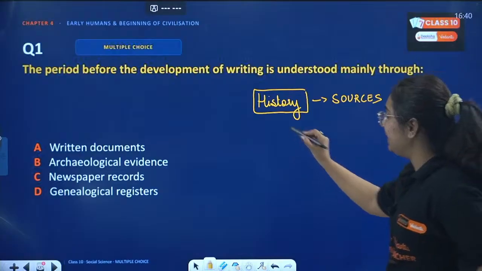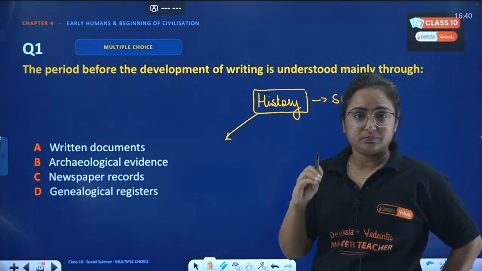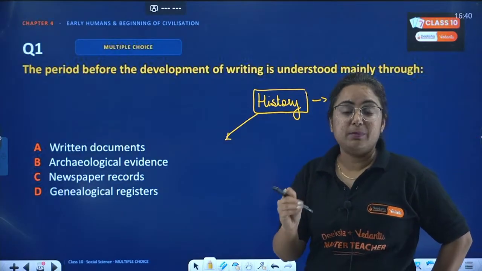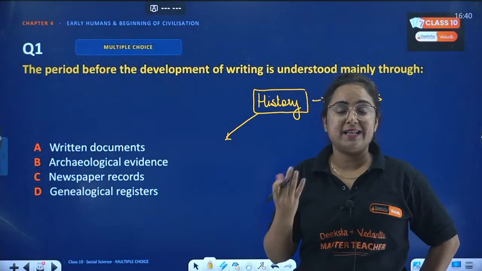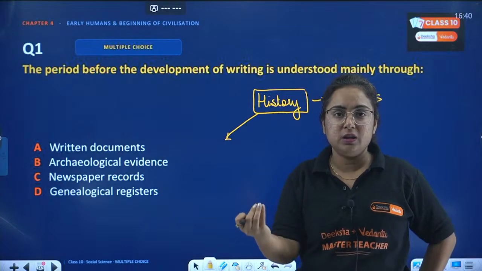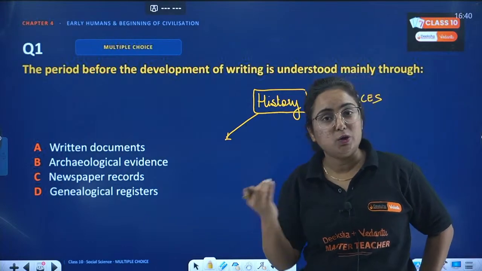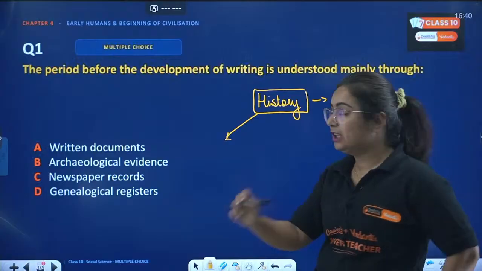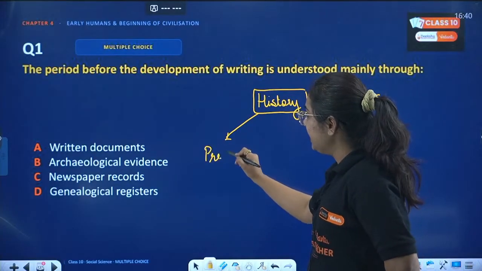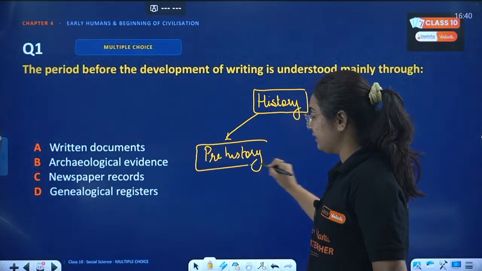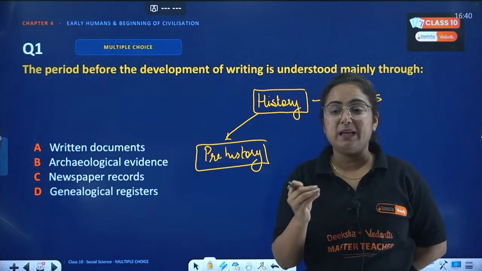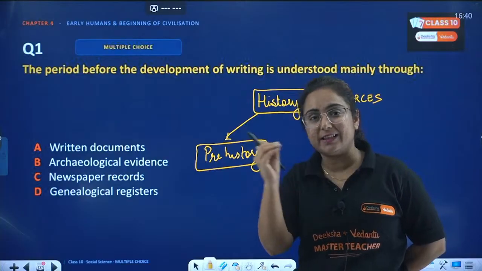So basically beta, there was a time where no written record was found because people were not using any language for communication. They were not writing those languages. Hence we can call that period prehistory. Prehistory is the time when we did not have any written records.